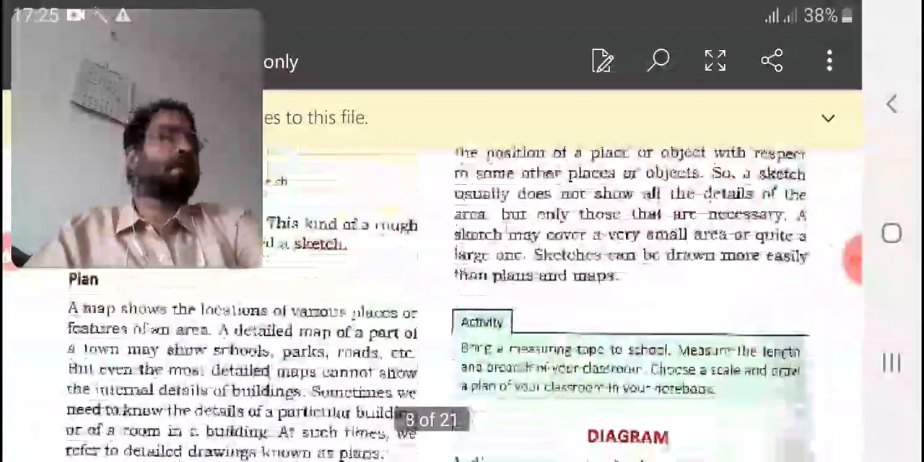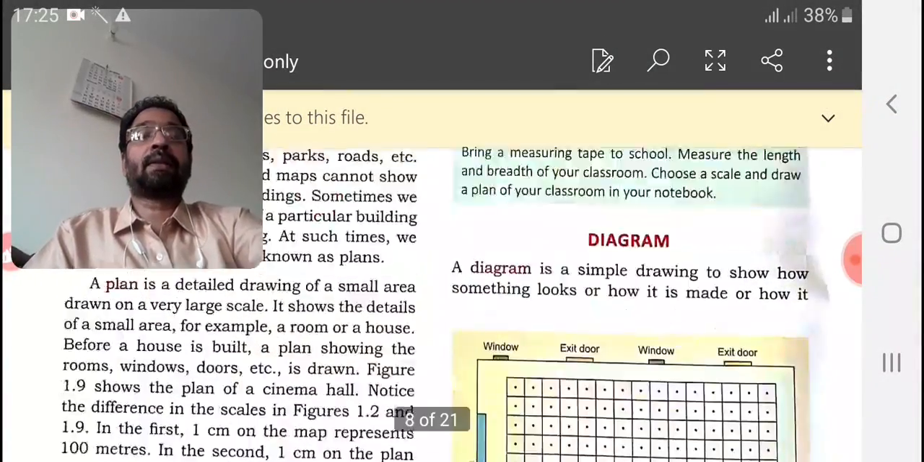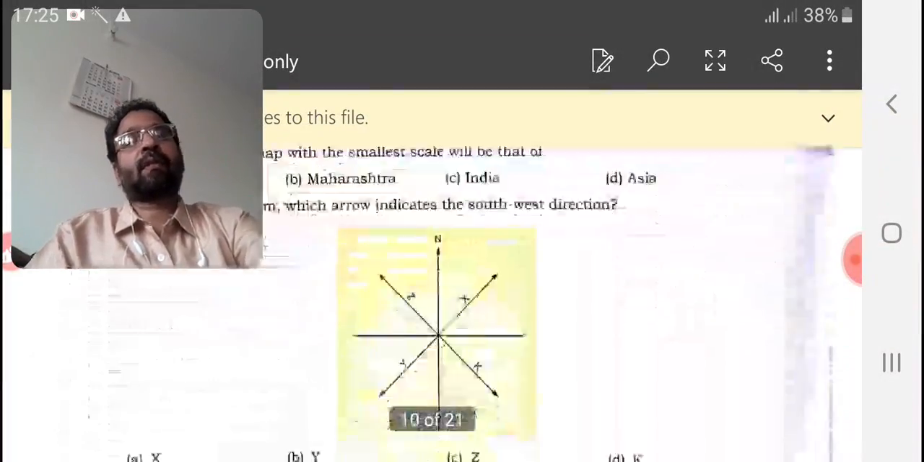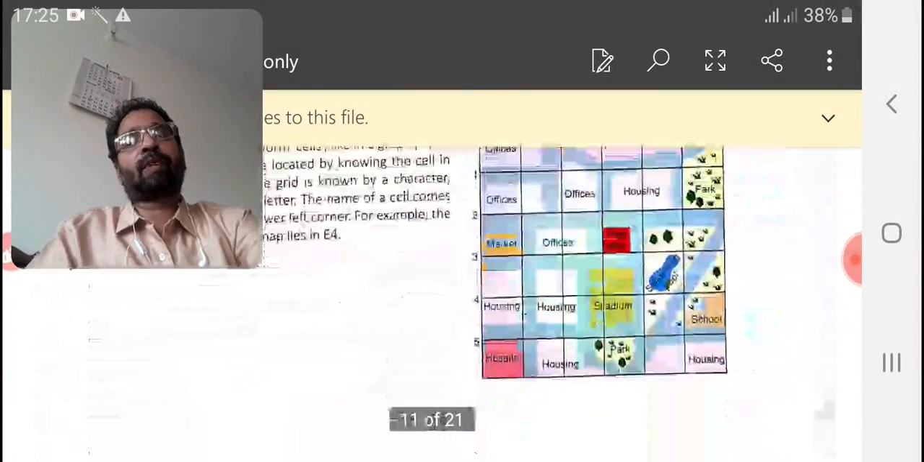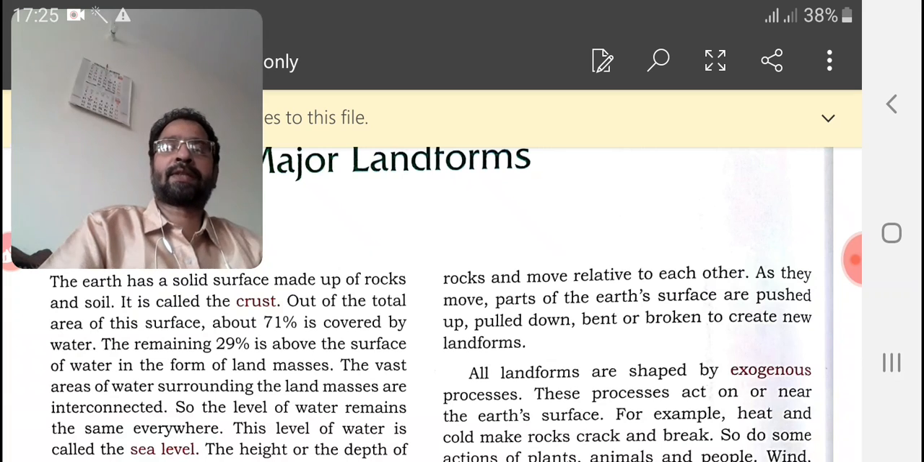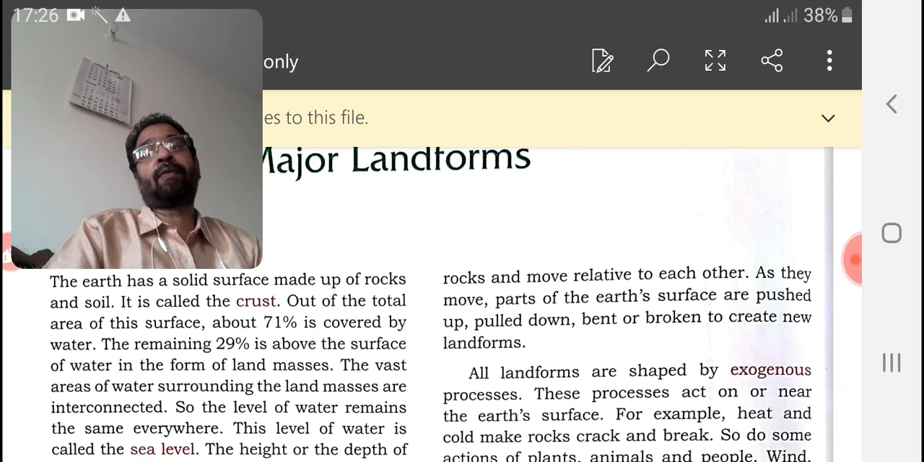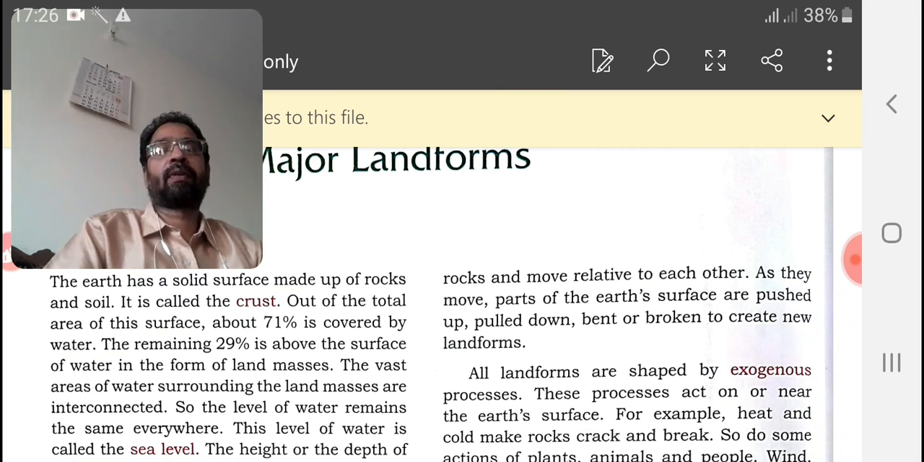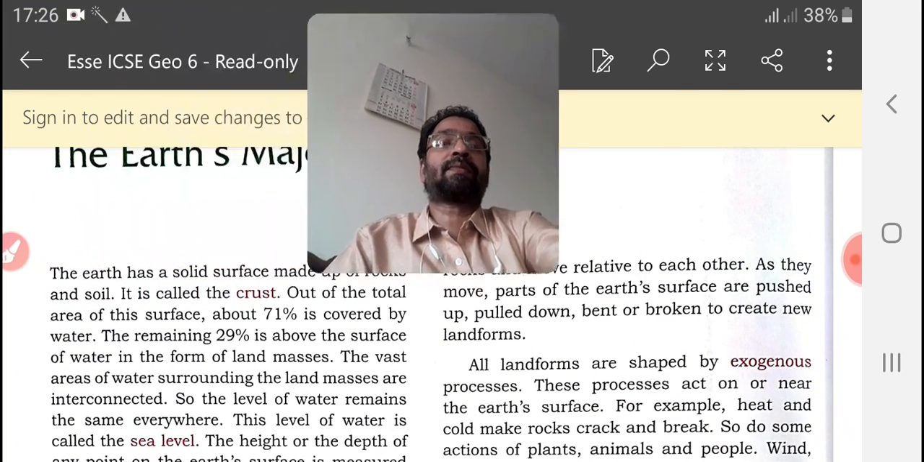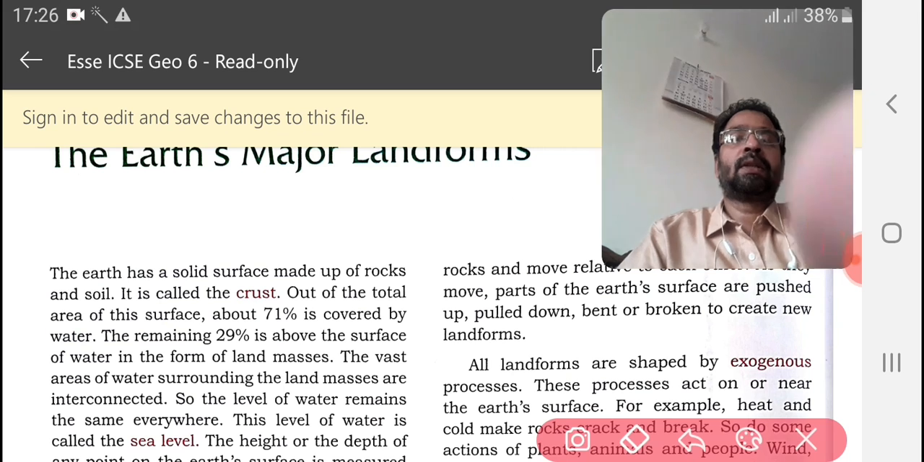The earth has a solid surface. There are three forms of water: solid, liquid, and gas. The surface of the earth is in which form? That is in a solid form. It is made up of rocks and soil. The surface of the earth is called the crust.